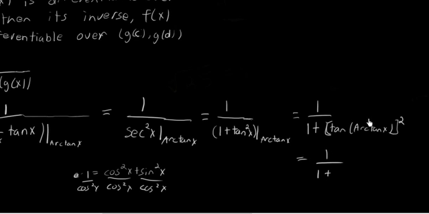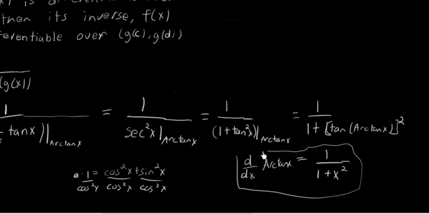But when we have tangent of arctangent of something, arctan of x is asking, well, what angle's tangent is going to give us x? And then if we go ahead and take the tangent of that angle, we'll get x back out. So we're just left with 1 over 1 plus x squared. So this is the derivative of the arctan function. So I'll just go ahead and write it here. The derivative with respect to x of arctangent of x is 1 over 1 plus x squared.